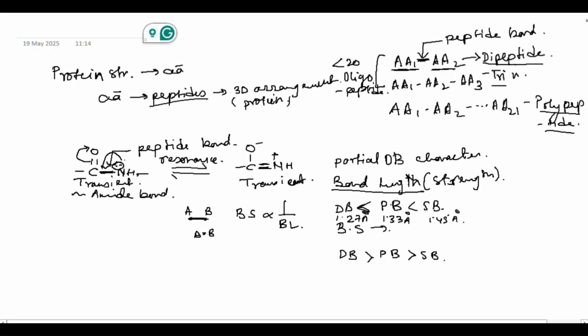Okay. So now that we understand peptide bond, let's now understand the different folding levels of a protein. So a protein folds in 4 degrees. Okay, there are 4 degrees of folding here. What are they?